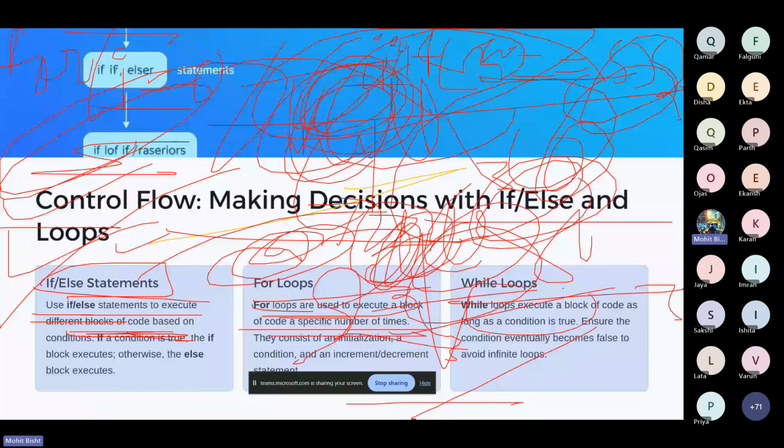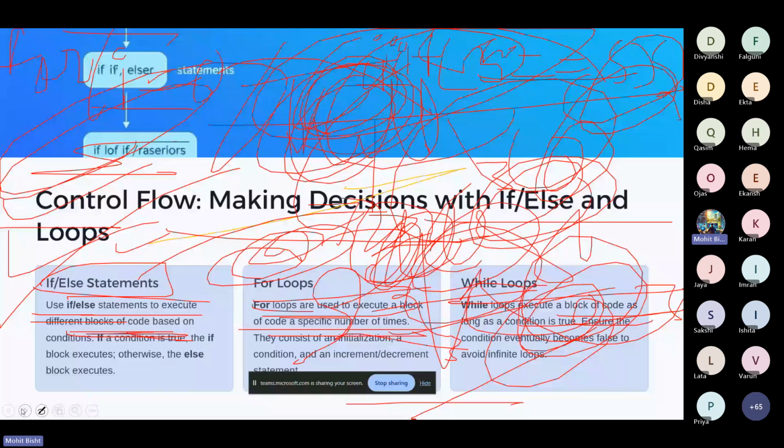I already described while loop: it also executes on a condition. If the condition is true, then the block will run. If the condition is not true, it will redirect to another block and come out of that block. Right. So next, let's go to the next slide.